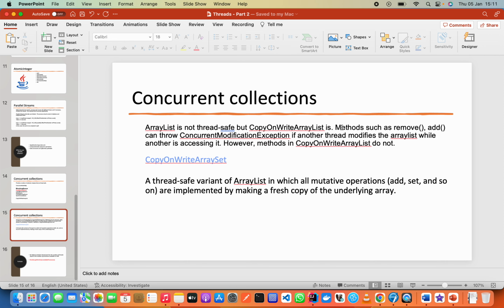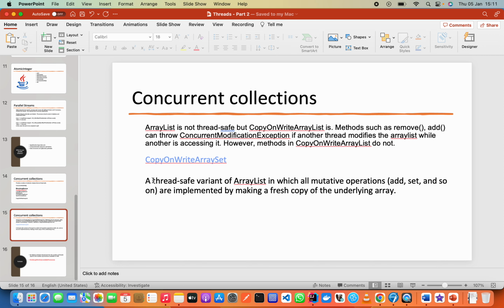So we see that, as we mentioned, methods such as remove and add can throw a concurrent modification exception if another thread modifies the array list while another is accessing it. However, methods in the CopyOnWriteArrayList do not.